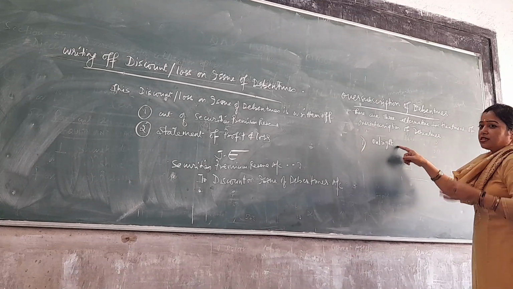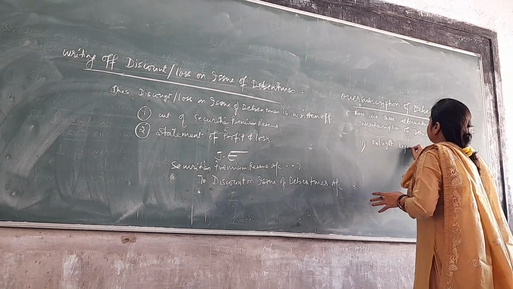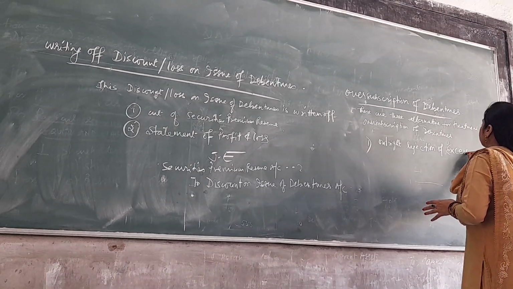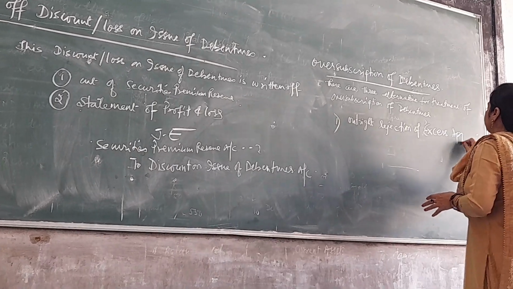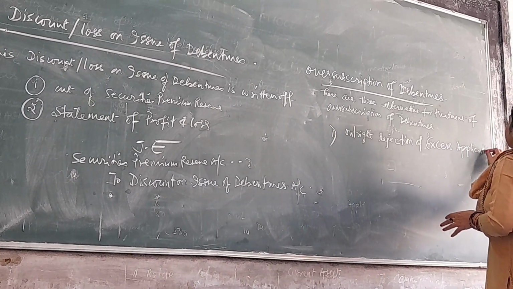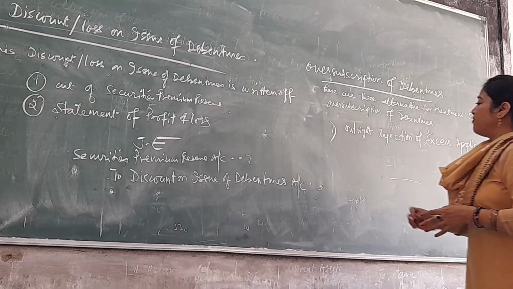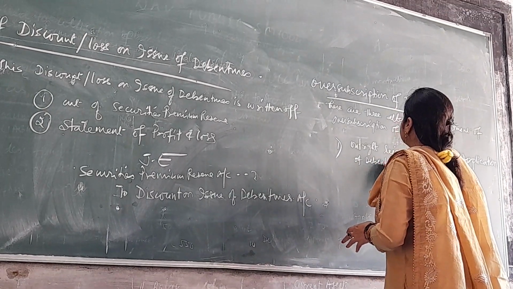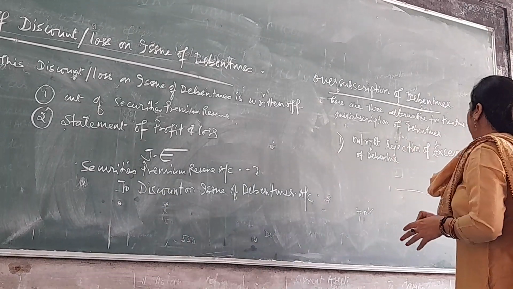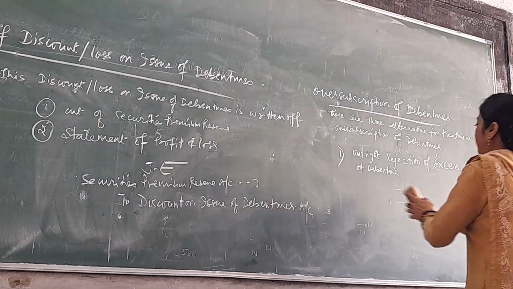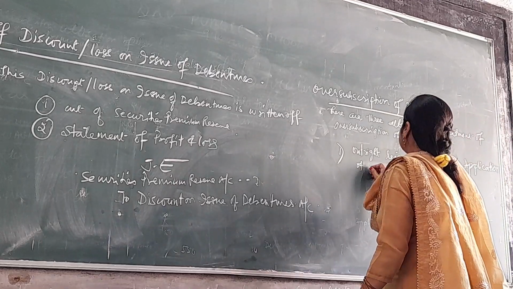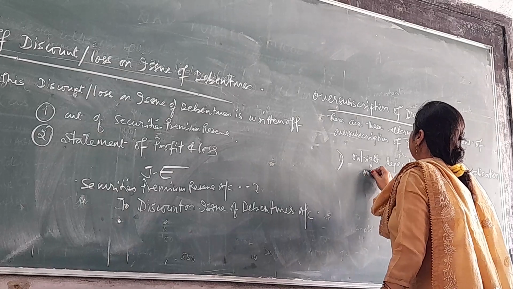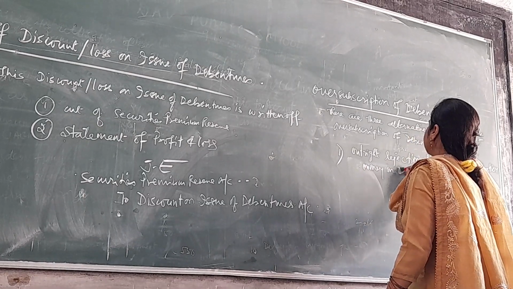First is outright rejection of excess application money on debentures.